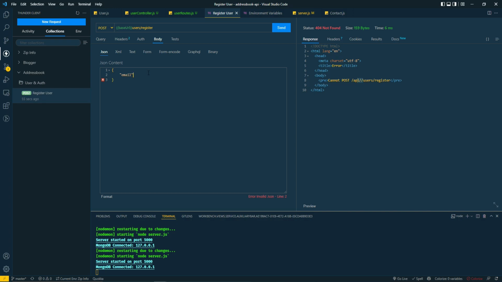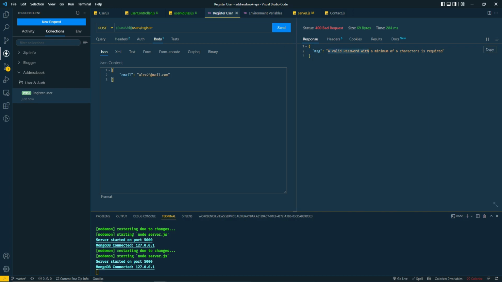Email, I'm going to pass an email. My email is going to be alex23@mail.com. If everything works well, I should be getting an error message saying a password is required. Let's test that out.